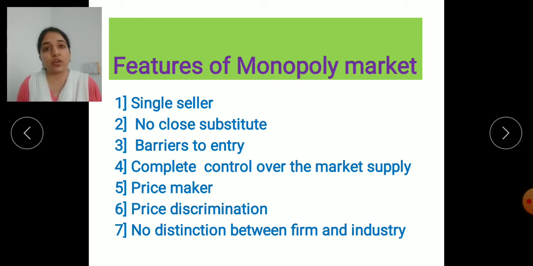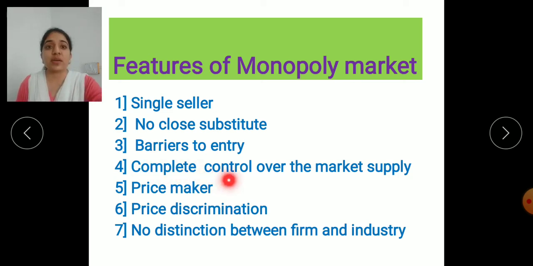Even technology is there. If there is no proper technology and the seller cannot sell the goods as per his convenience, then that technology can also act as a barrier. So there are a number of barriers in the monopoly market. I told you documentation can also be the barrier. Even government interference is there, that is also a barrier. Technology, natural conditions, all these things can be called the barriers to entry to the market.